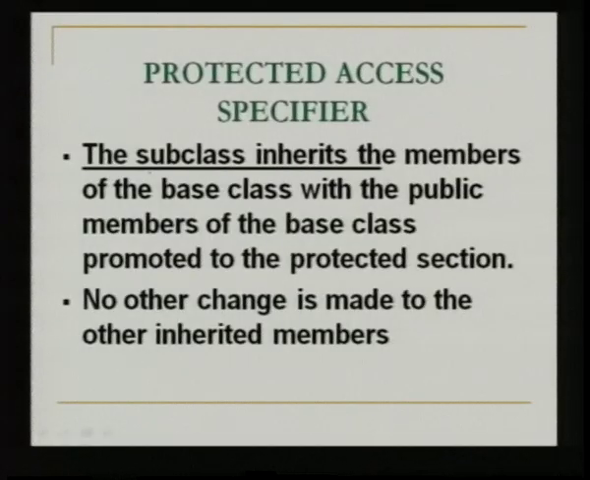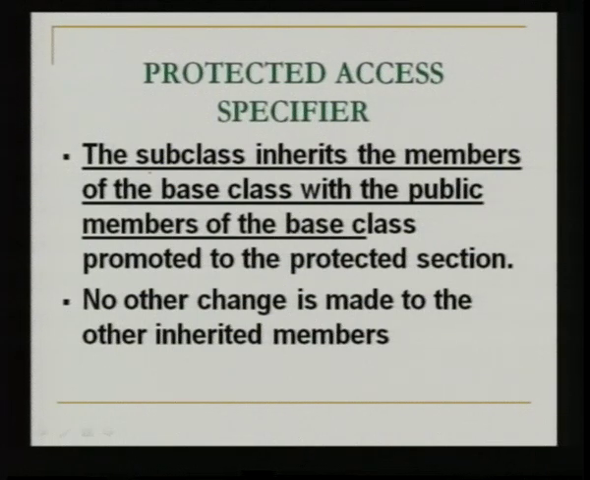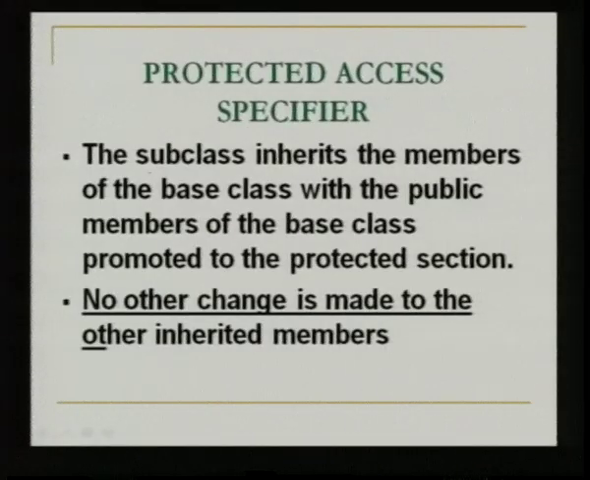Here the subclass inherits the members of the base class, with the public members also becoming protected. So, on the public access specifier we saw that whatever was public remained public, whatever was protected remained protected, but when we use the protected access specifier, whatever was public in the superclass also becomes protected in the subclass. So, there is a change in the access freedom that is given to the members of the base class. There is no other change in any of the inherited members.